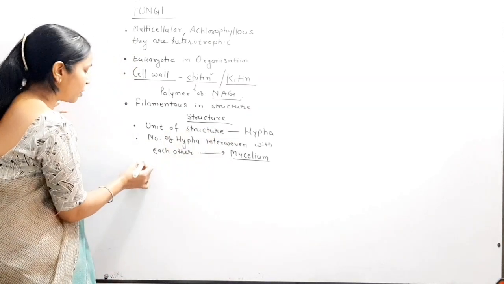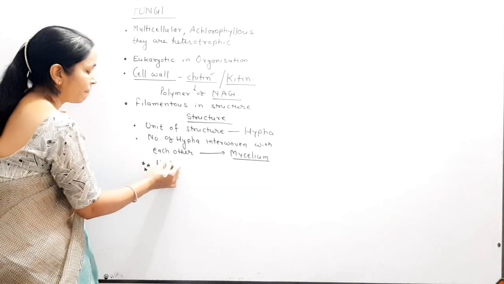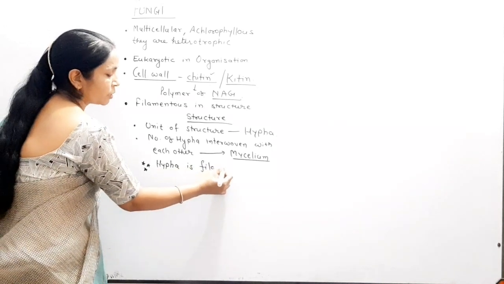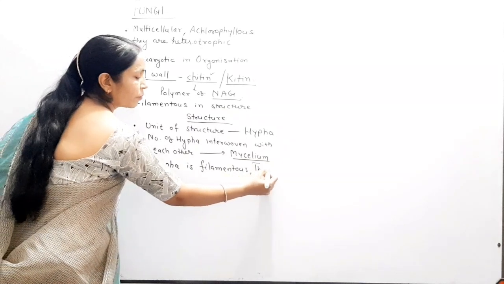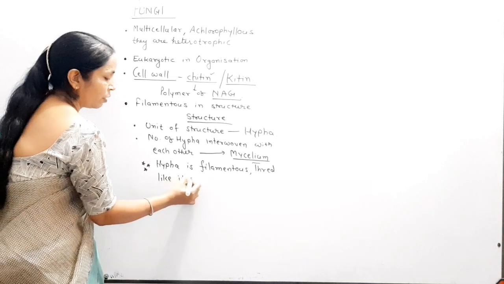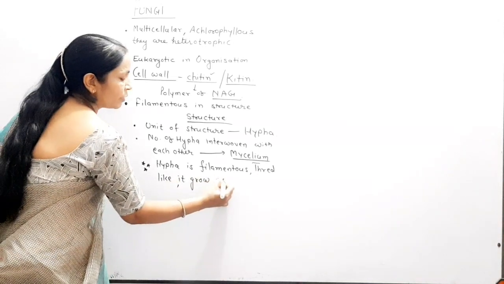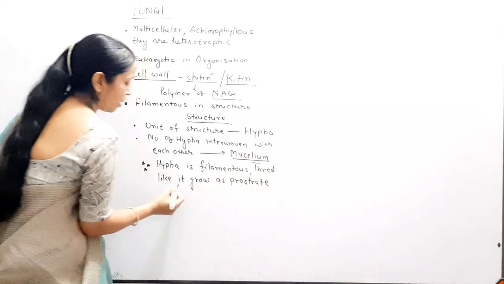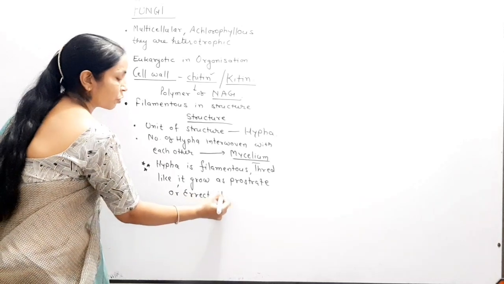In hypha, remember, hypha is filamentous, thread-like, and it grows as a prostrate or erect structure.